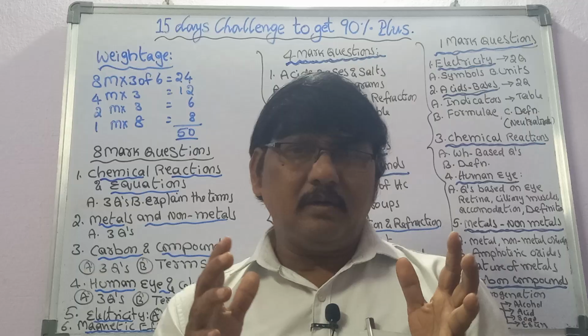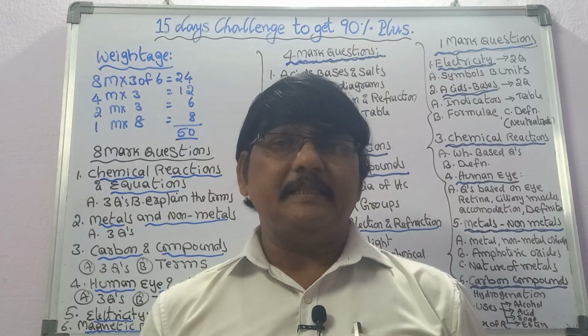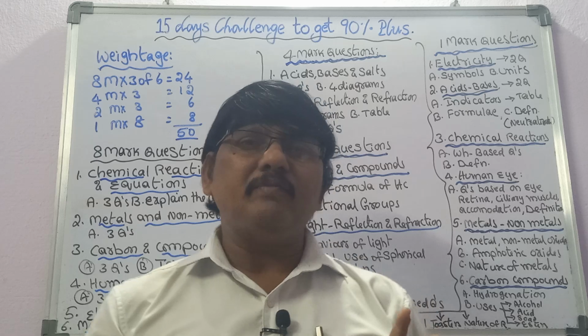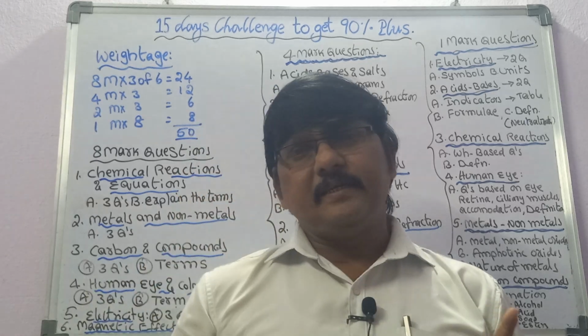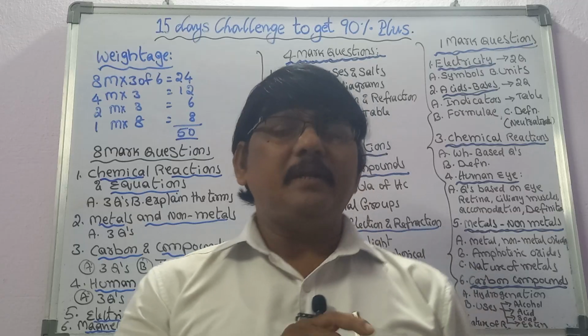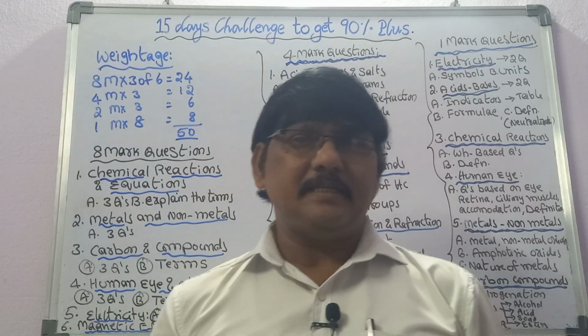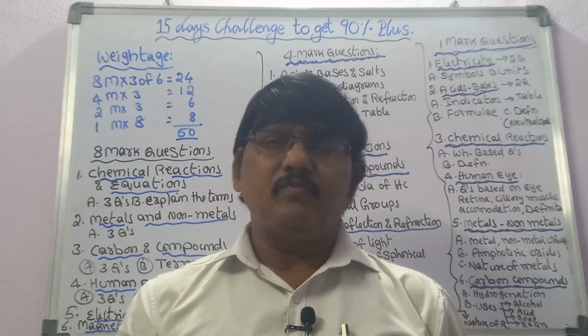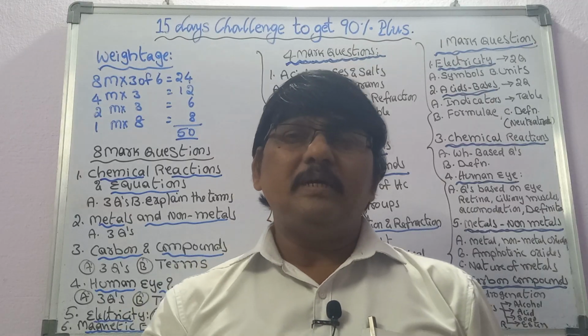The question has to be answered like this. First of all, what is meant by myopia? The definition: the inability to see distant objects while being able to see near objects is called myopia. Then the relevant terms, what myopia is also called. Next, the reason for myopia. Then what is the effect, where is the image forming? Then what is the correction?